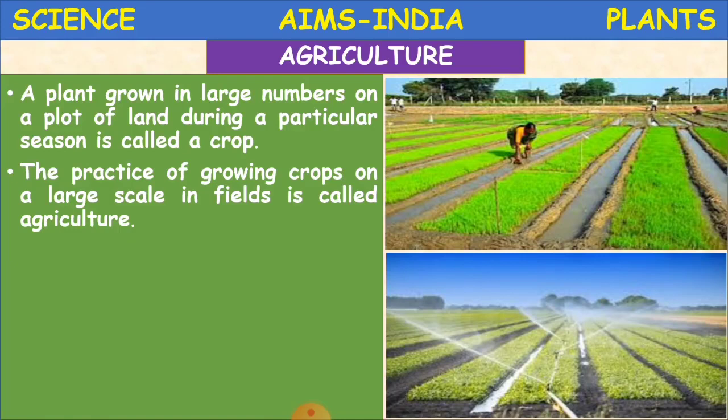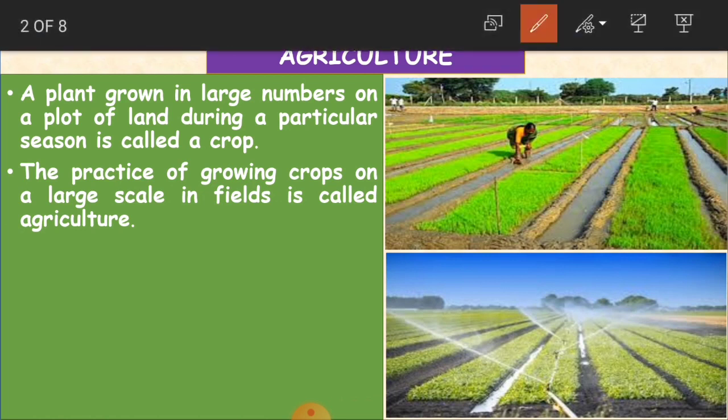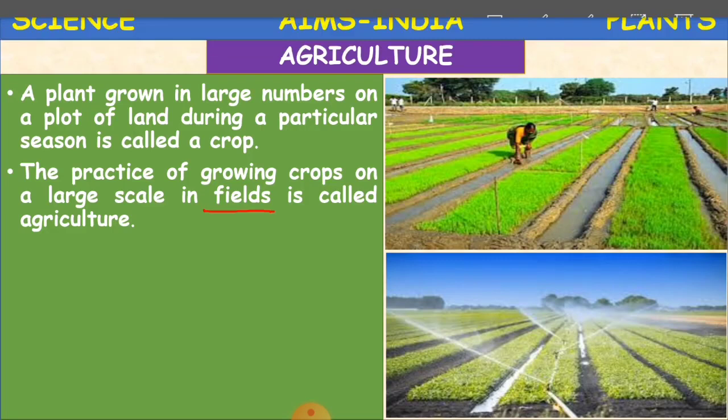Where do they grow these plants, children? In fields. A field is a large area where crops are grown. And the practice of growing crops on this large scale, in the sense of so many plants growing in a large area which we call a field, is called agriculture, as you can see here in the picture.